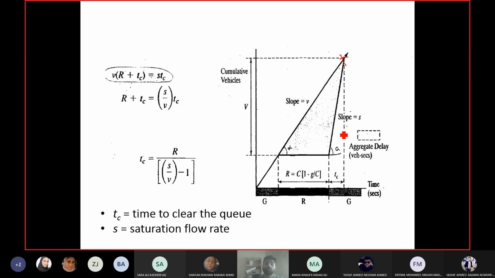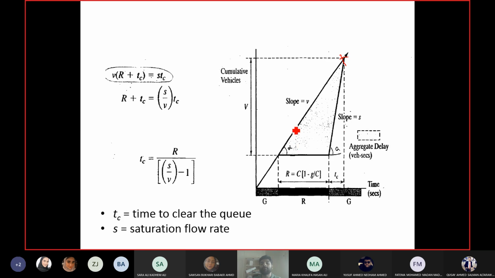They had to join the queue because although the signal was green, the queue was already in front of them. So some of the vehicles which arrived during green time also had to join the queue because the vehicles were already in front of them. They were already part of the queue.